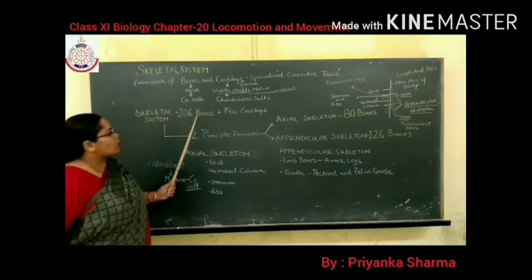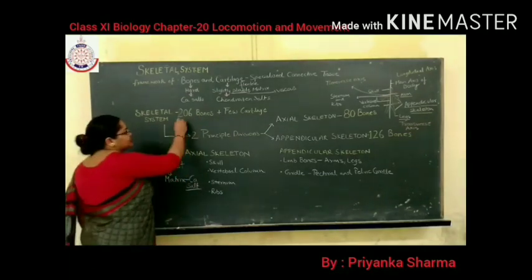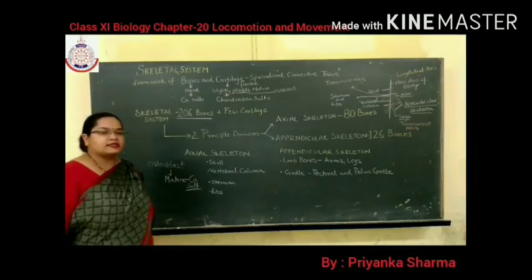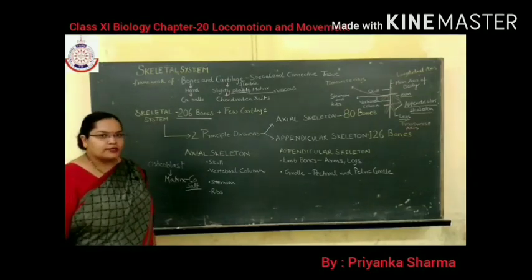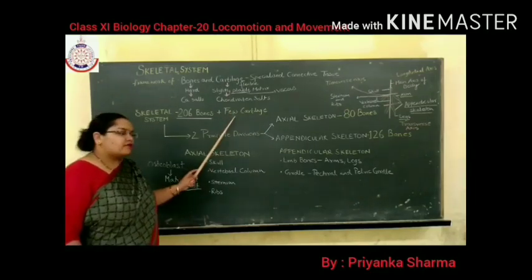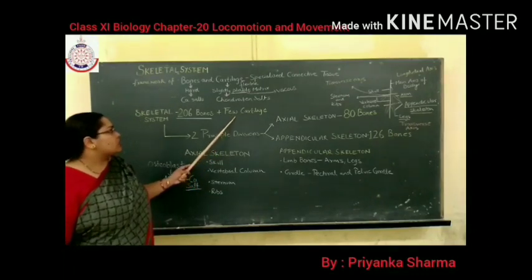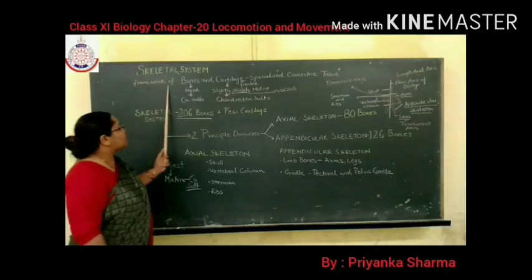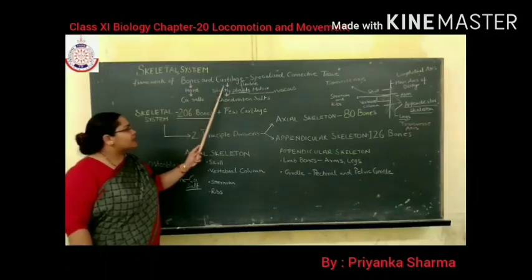Now, next is the human skeletal system. It consists of 206 bones. You have studied in your junior classes also that the human skeletal system consists of 206 bones and a few cartilage, because already I told you that it is a framework of bones and cartilage.